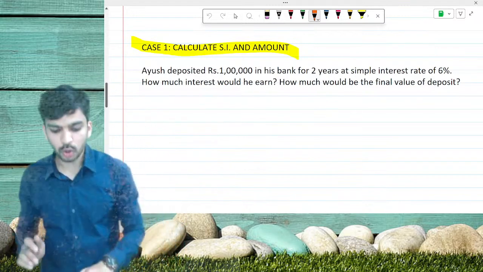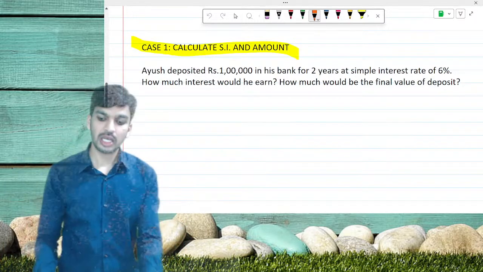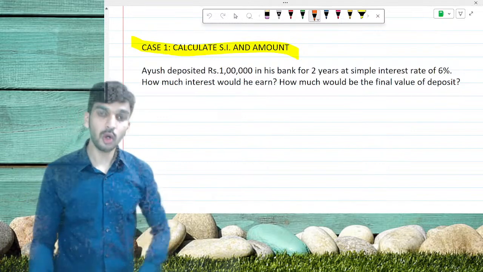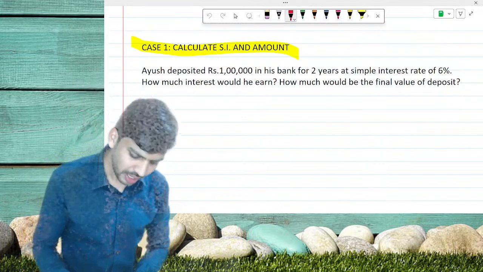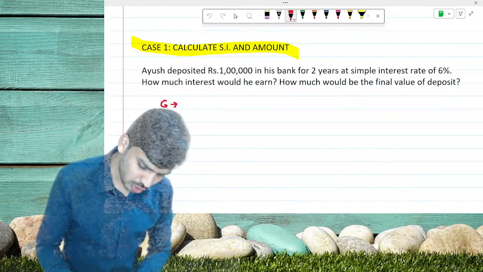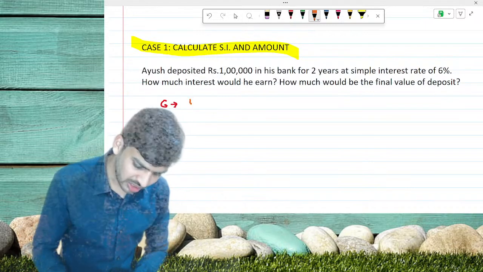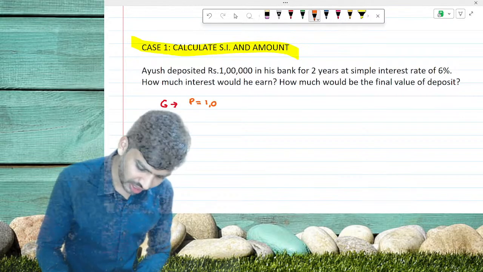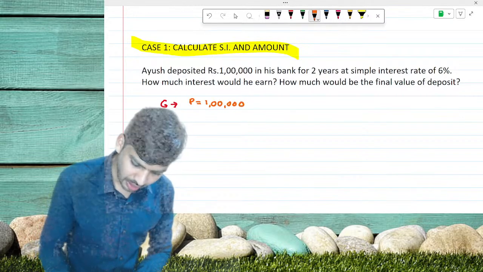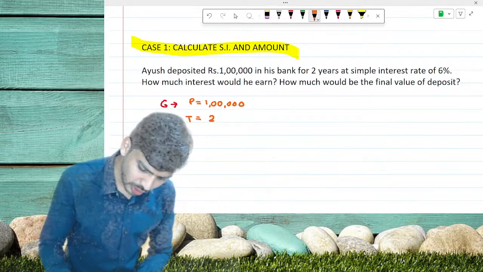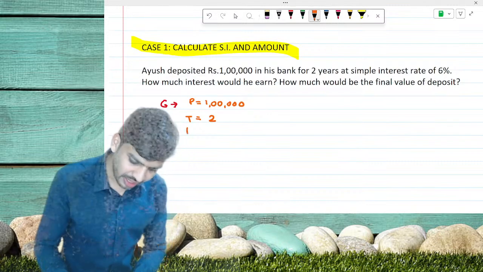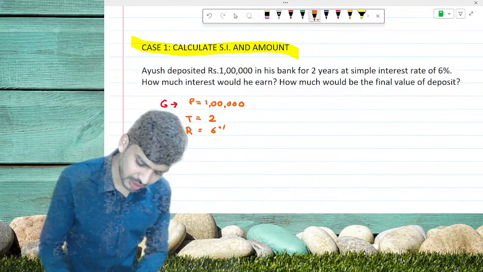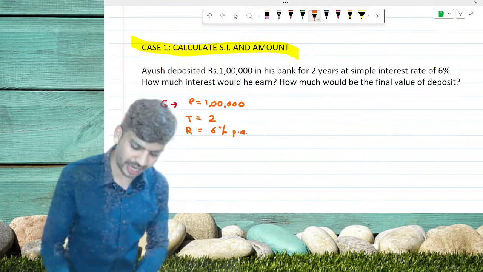What you all need to do, always in the exam also, is write down the given data. The given data for this question is that the principal amount is equal to 1 lakh rupees, time period is equal to 2 years, and rate of interest is given as 6% per annum.